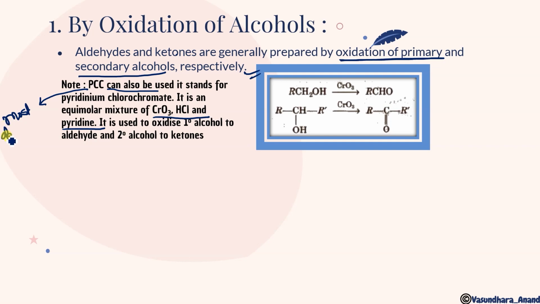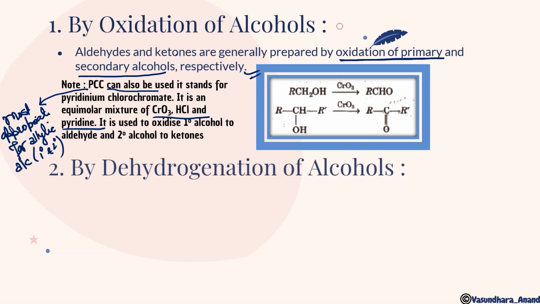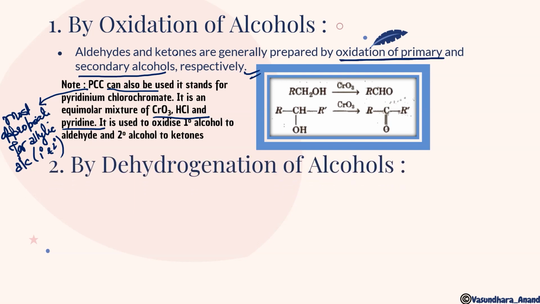for allylic alcohol, whether it is primary or secondary. Okay, so that is most preferable, most appropriate. वैसे तो PCC you can use over here also, there is no problem. ठीक है? By dehydrogenation of alcohols, if we can dehydrogenate,